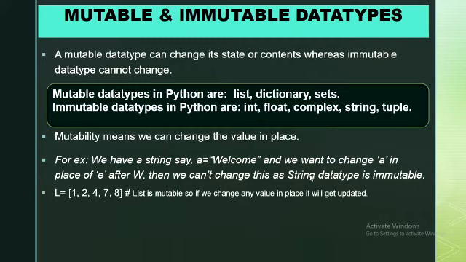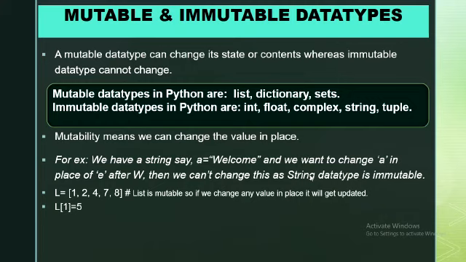Here L is a list which contains the values 1, 2, 4, 7, 8. A list is a sequence, which means that every element is indexed by an integer value. The index always starts from 0. At index 1 there is a value 2, and now I want to update that value to 5. So what do I need to write?